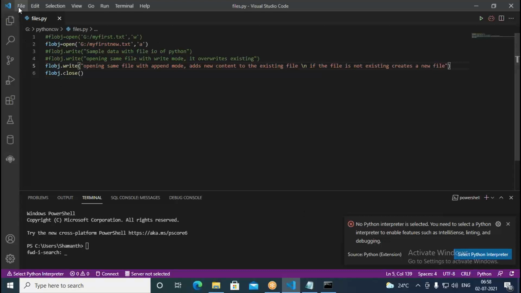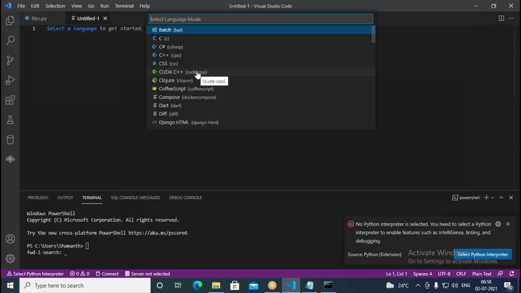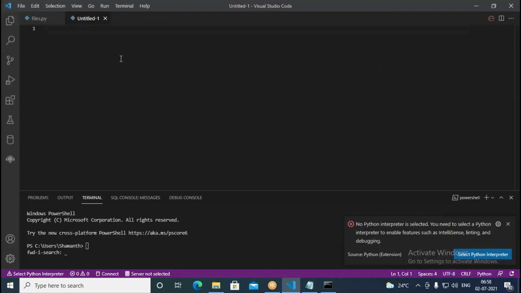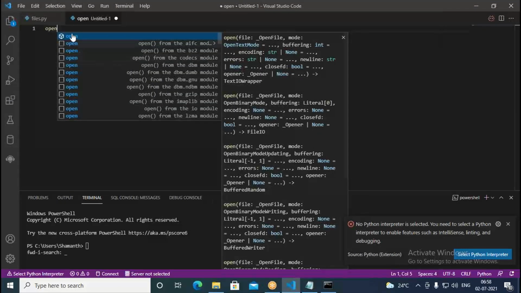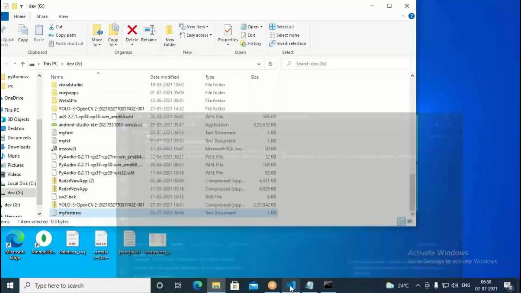Now let us go into that. It's a new file. We can go with the Python here. I just want to open existing file. So open. What is the file I was using? This is the same file. My first new I would like to use. Okay, I can use this in this way.